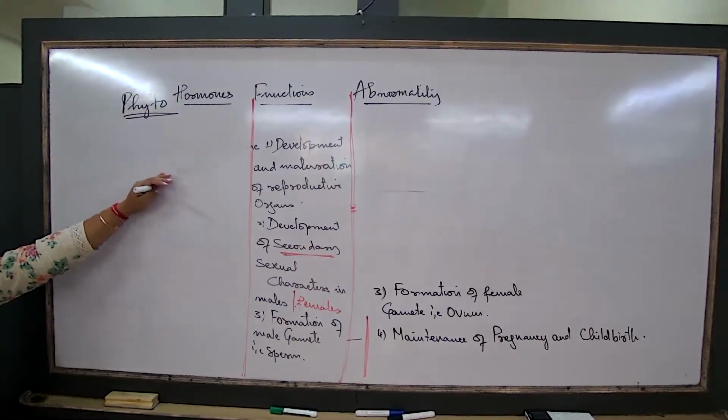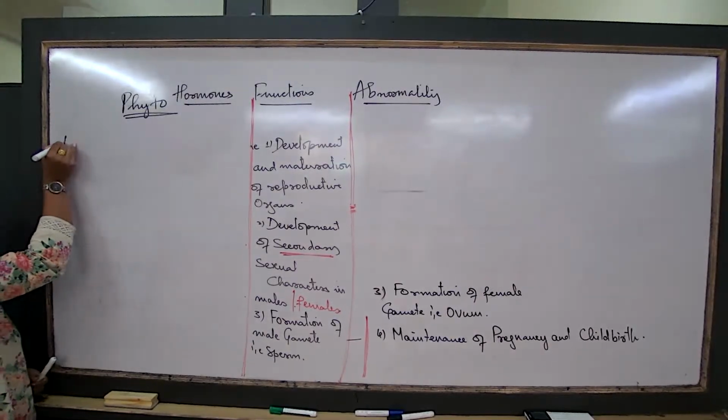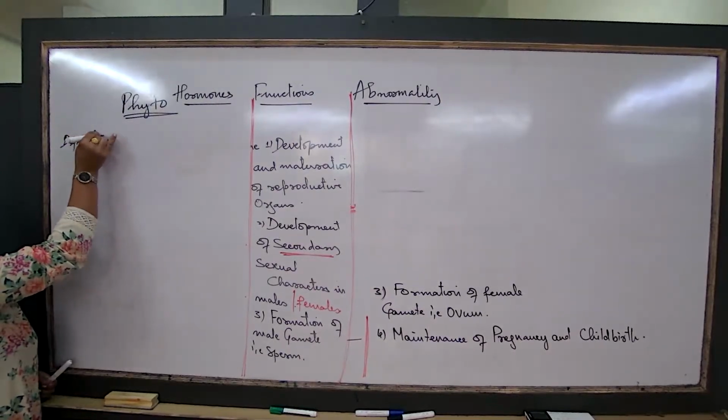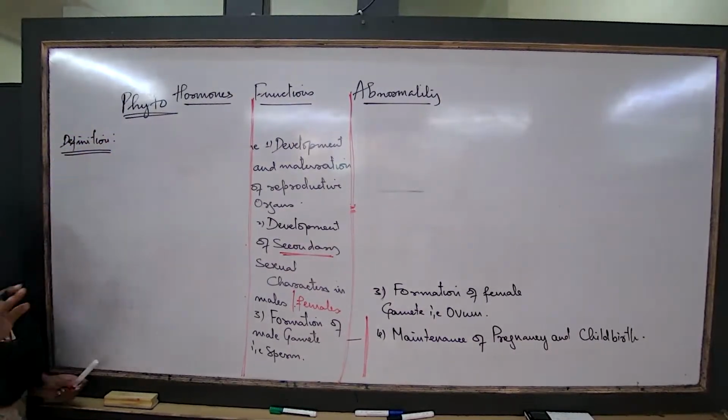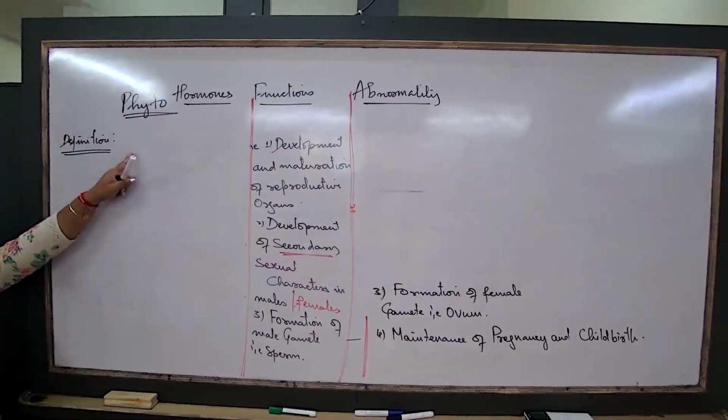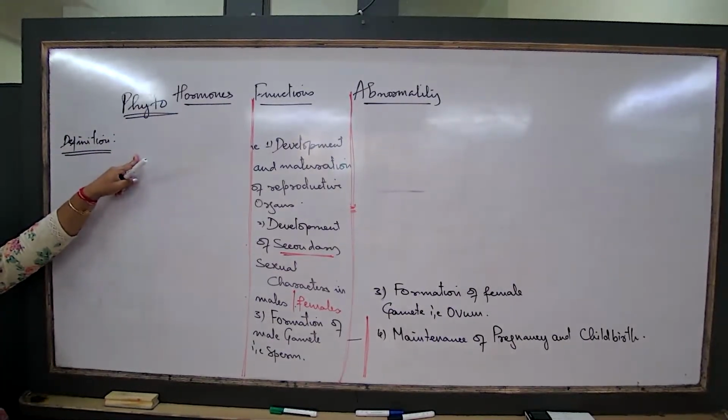So when we are talking about phytohormones, write down the definition. It is a 1 mark definition that you are asked, and just 5 hormones we are studying as per the syllabus, nothing much. When we are talking about phytohormones, what is it?